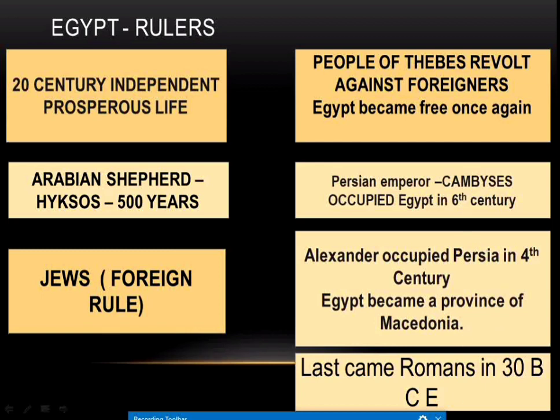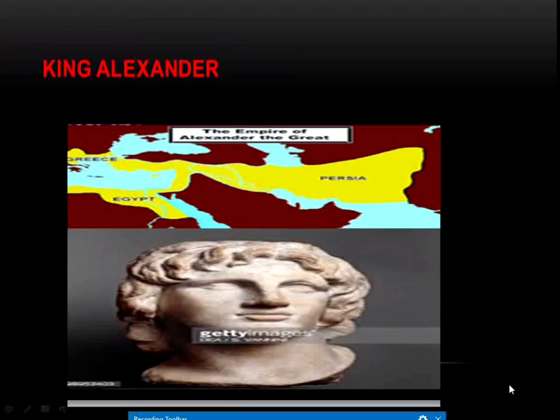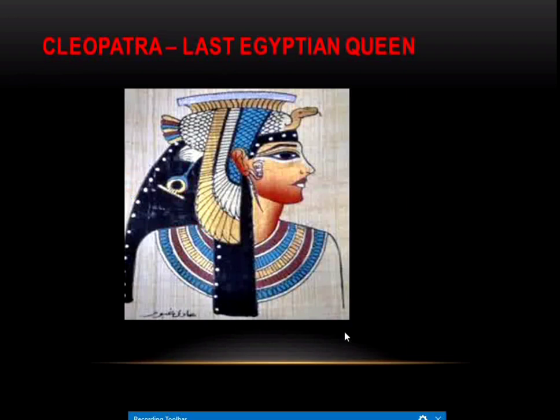Last came the Romans in 30 BCE. At the last, it was the Romans who ruled Egypt. During that period, the last Egyptian queen Cleopatra was there. So this is King Alexander. He also took control of Egypt, and the last Egyptian queen was Cleopatra. Cleopatra tried her best to save her country. It was said that Romans feared her beauty more than her troops because Cleopatra was very beautiful. So she was successful in her attack upon the hearts of the Roman conquerors.